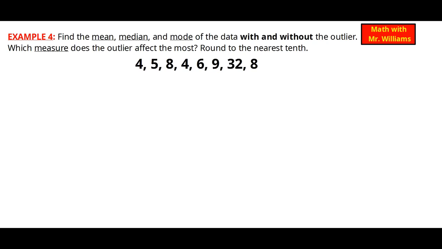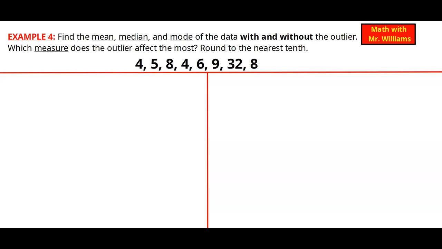So what I'm going to do first is draw a quick T-chart. All right, and now let's go ahead and place our numbers in order from least to greatest. So the first number would be 4, then another 4, then a 5, then a 6, then 2 eights, a 9, and a 32 finally.